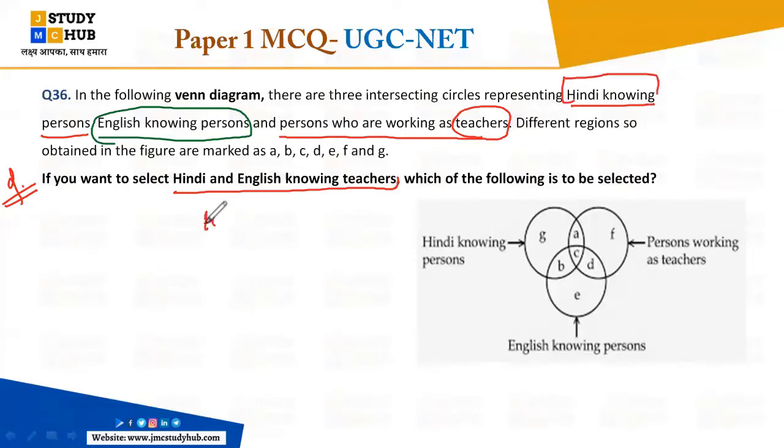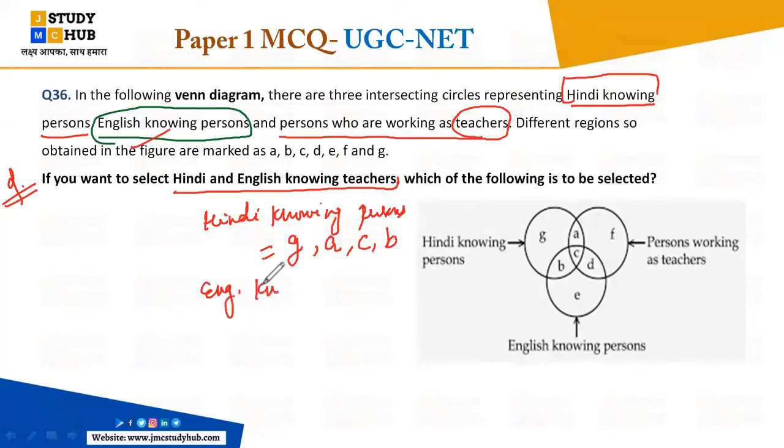पर्सन्स. ठीक है, तो हिंदी नोइंग पर्सन्स यहाँ पे कौन कौन है, जल्दी से बताएंगे. हिंदी नोइंग पर्सन्स आर, yes here that is G, A, C or B. Okay, now here English knowing persons, English knowing persons कौन है, English knowing persons are here, that is B, C, D or E, right? Yes, very good.